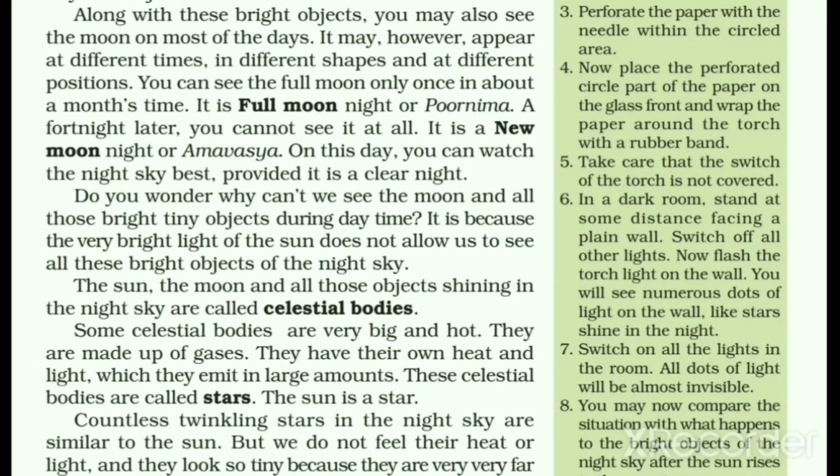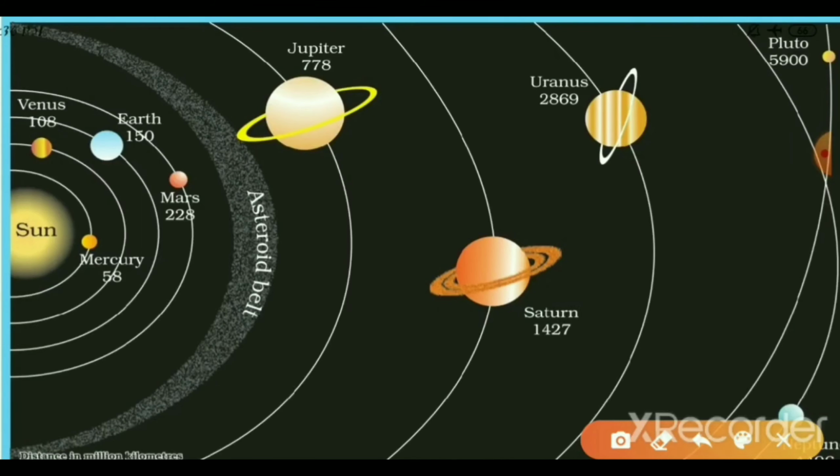Let's differentiate between stars and planets. The celestial bodies which have their own heat and light are called stars, and the celestial bodies that do not emit their own light are called planets. So when coming to planets, we all know we have 9 planets, and still we can say the 9th planet Pluto is a dwarf planet. In the picture, we can clearly see all the 9 planets around the sun.